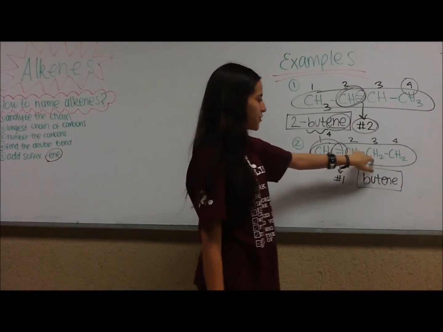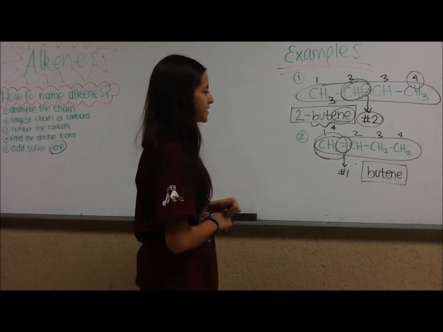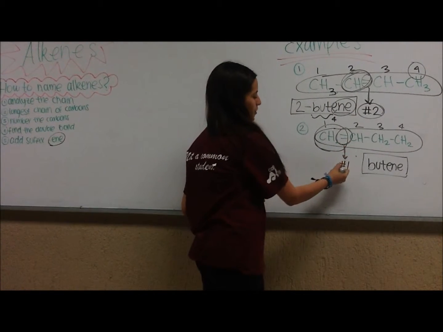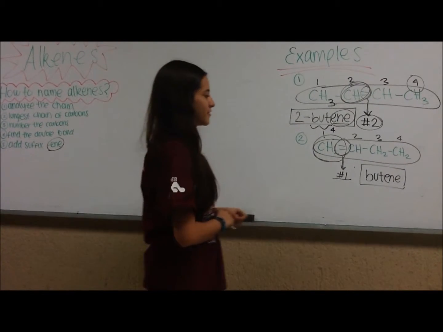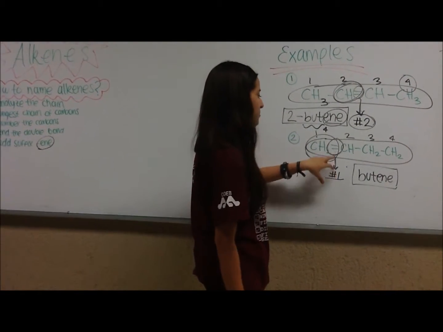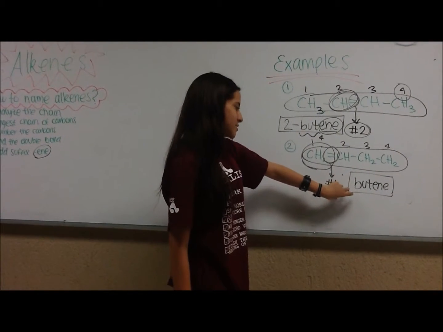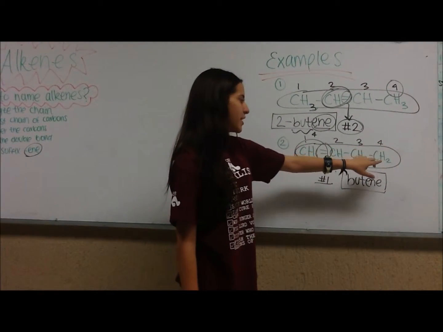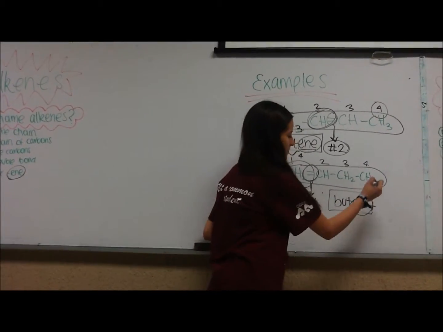We have 1, 2, 3, 4 carbon atoms. And now we need to find the double bond, which is here in carbon number 1. And we're ready to name our chain. As the double bond is in carbon number 1, we don't need to put 1. So we'll just write butene because we have 4 carbons, and the suffix -ene is for every alkene chain.